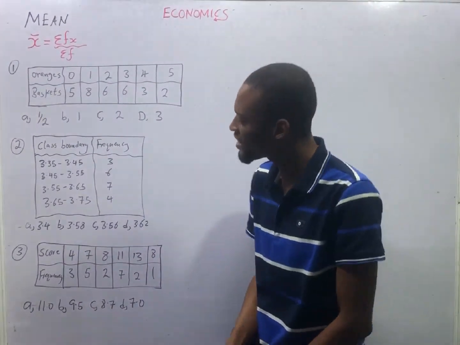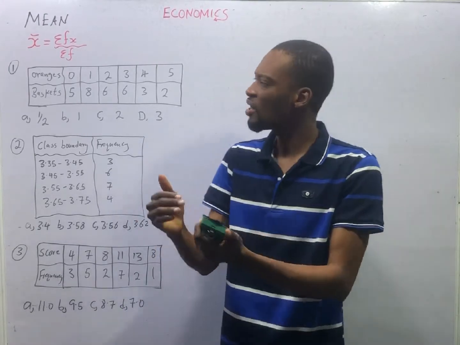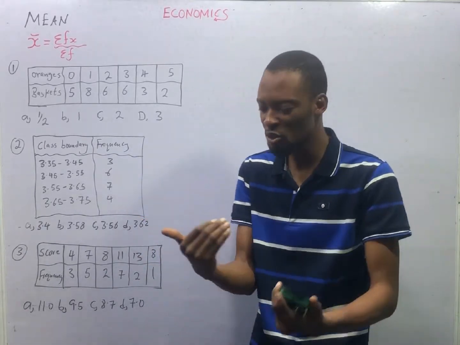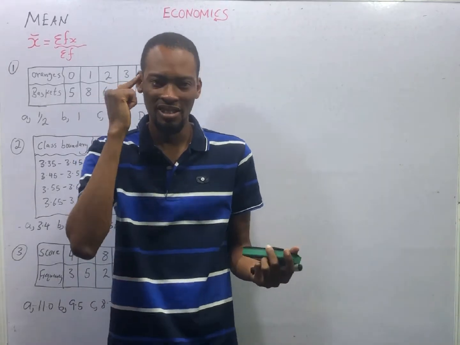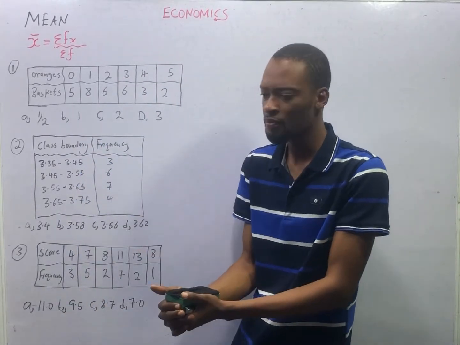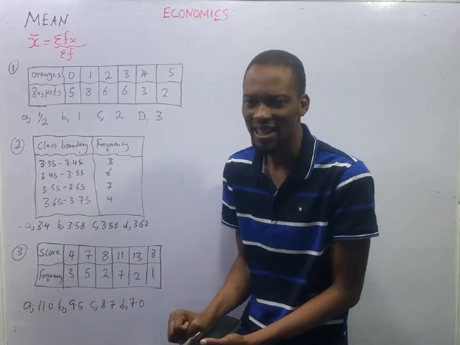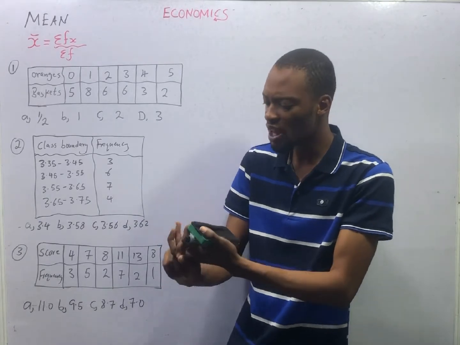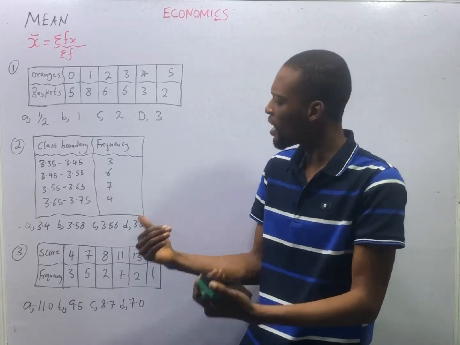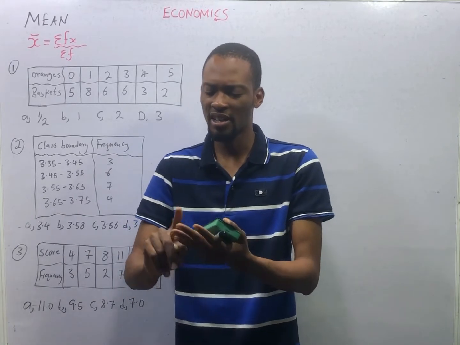This is episode number 14 of the 120 days to Jamb economics with Flash Isaac. We are still dealing with methods and tools of economics analysis. To analyze economics, we use various methods like deductive reasoning, inductive reasoning, positive reasoning, and normative reasoning. And to study economics, we use various tools like the charts, the graphs, the table, measures of central tendency, which are mean, median, and mode, and measures of dispersion: mean deviation, standard deviation, range, and variance.